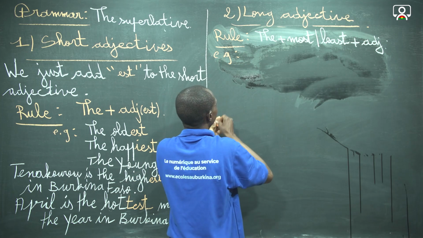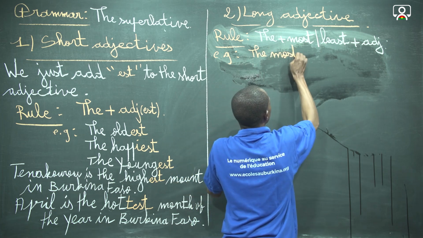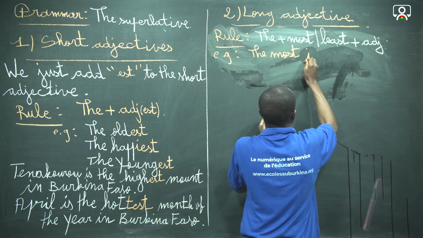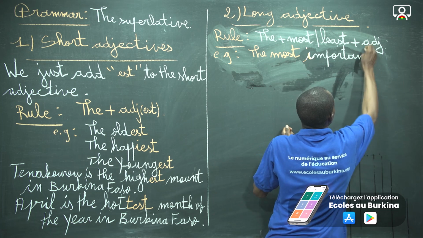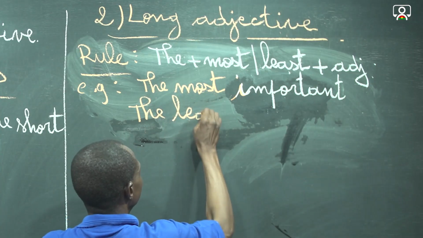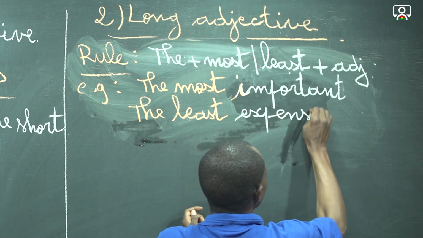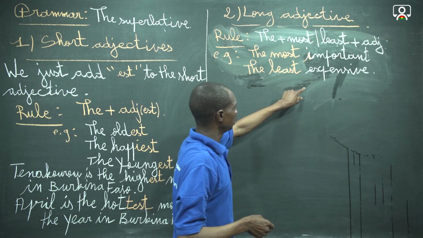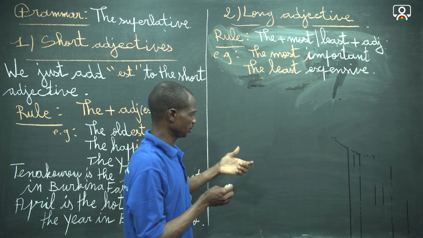you can say the most important. Another example, with least, the least expensive. The most important, which means le plus important, and the least expensive, le moins cher. Then we are going to contextualize these two examples.